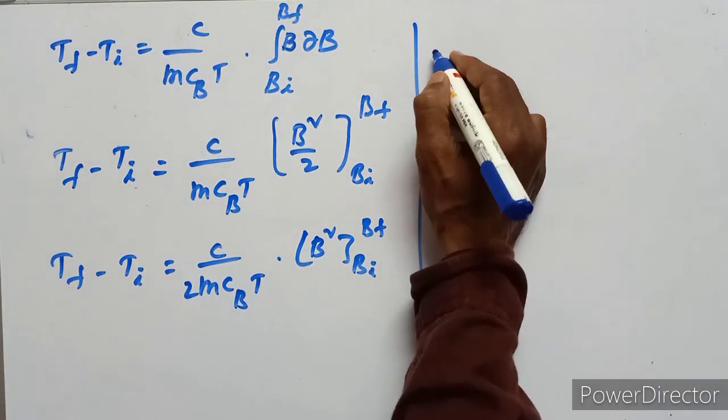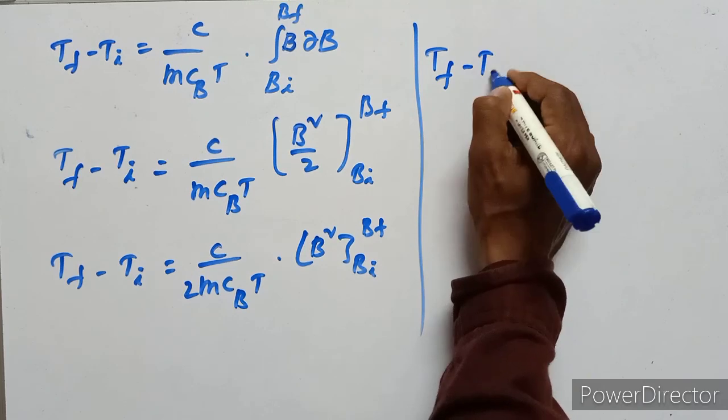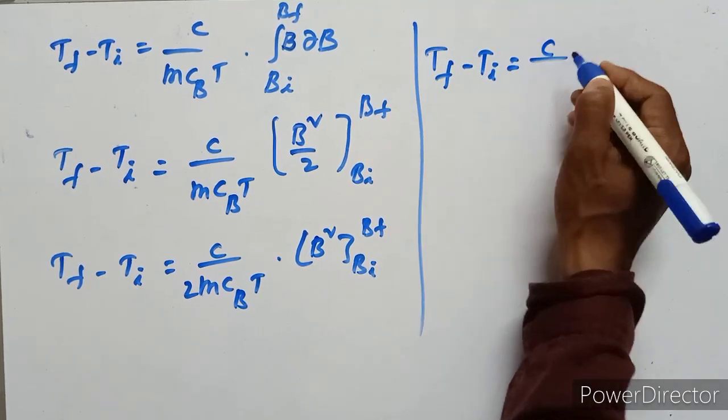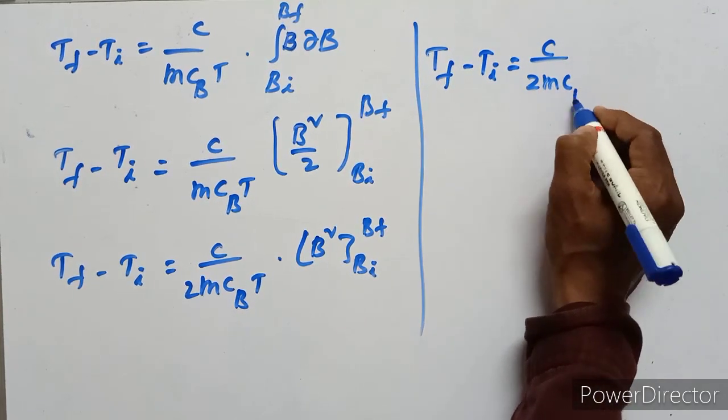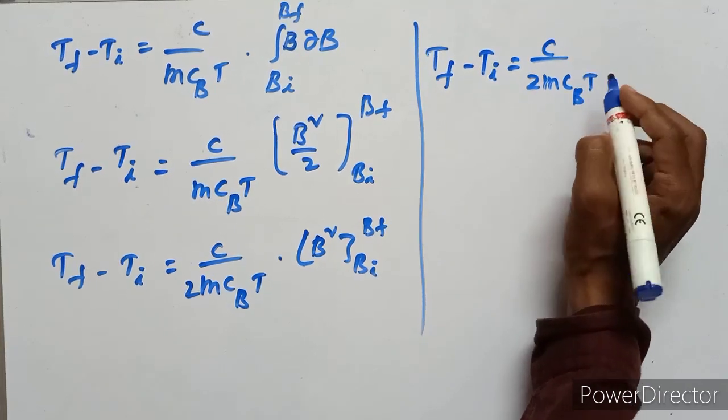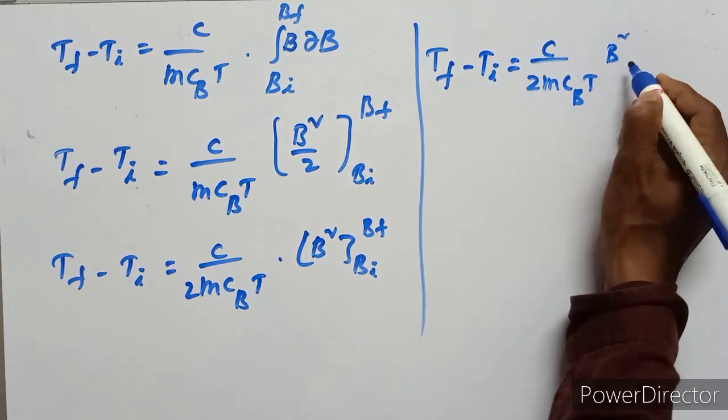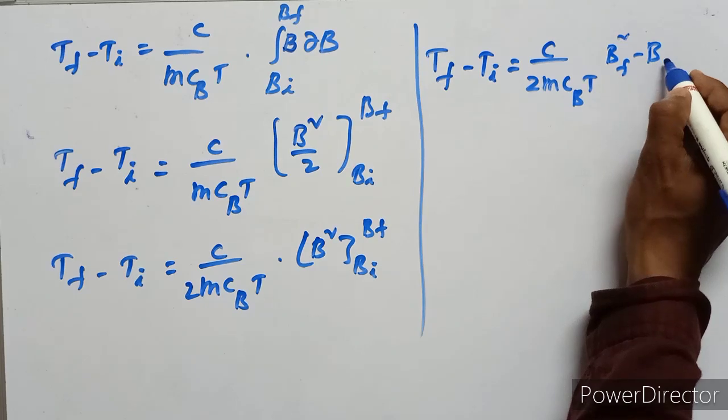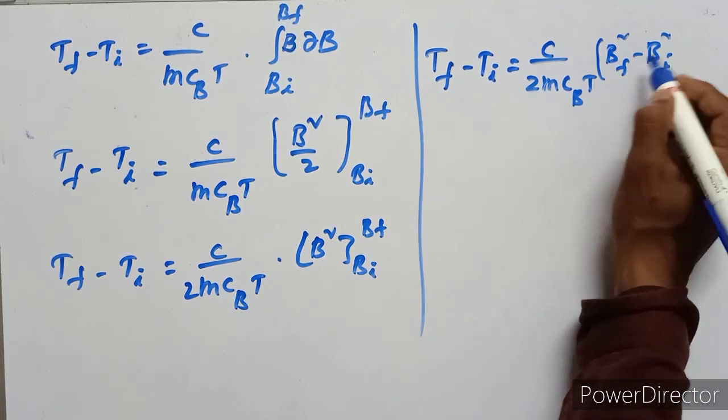So Tf minus Ti equals C upon 2mC suffix B into T, that is B square f minus B square i.